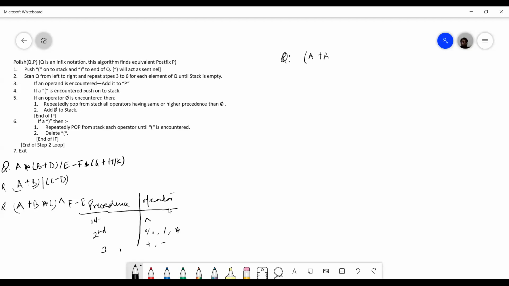Done? Yes, sir. Okay, so let's see this example first. This is the simplest one. How to convert it into postfix.